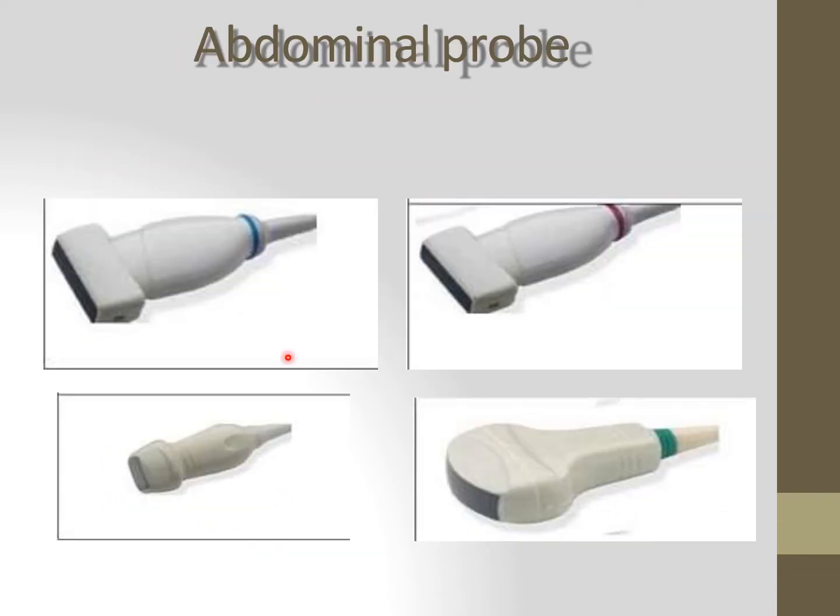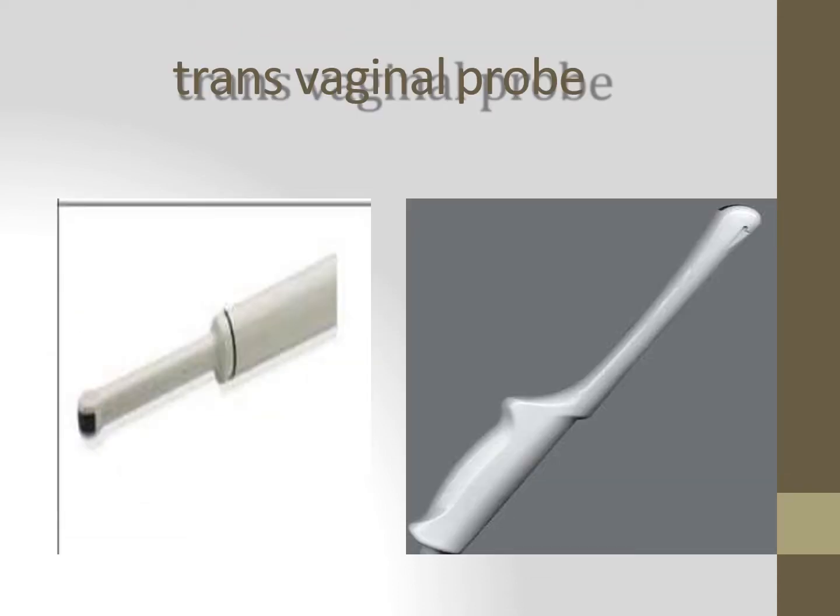So this shows the transabdominal probe, the probe we are using for the transabdominal scanning. This we will be applying over the abdomen. And this is the transvaginal probe. This part of the probe will be introduced into the vagina, holding it over this part.